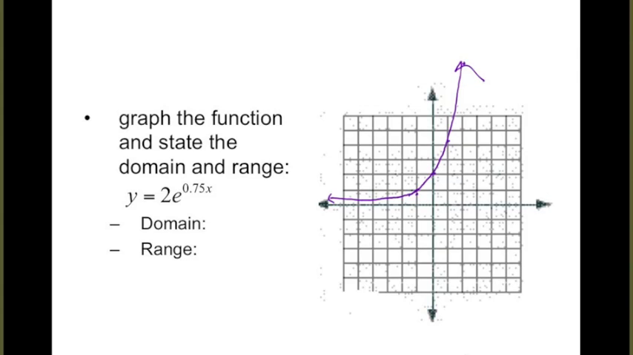Domain and range. Domain for any type of exponential function, no matter what the base is, no matter if it's growth, decay, no matter what, exponentials, domain is all real. So you can plug in any x you want. Range is limited though, because there's an asymptote here that this graph is never going to cross. Range is a y value. Is it going to be greater or less? Greater or less on this one? Greater, because it's above, and what is it above? 0.